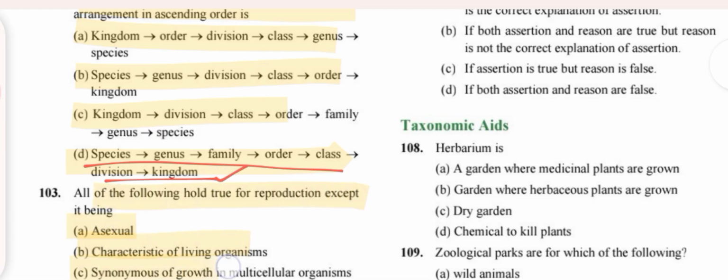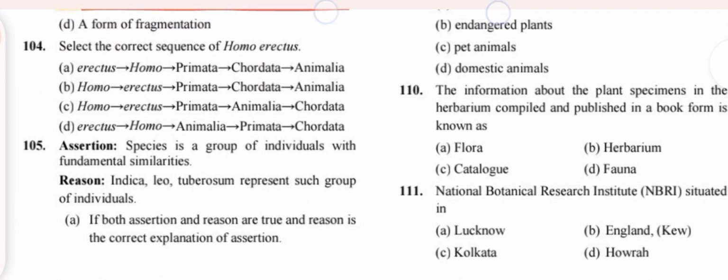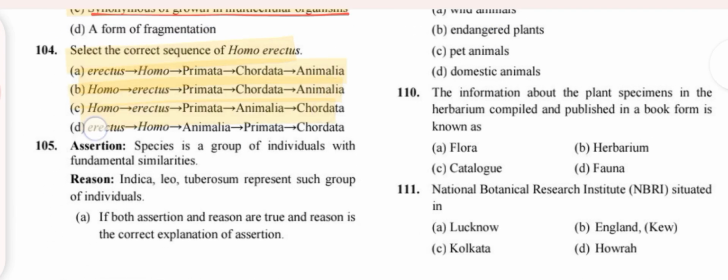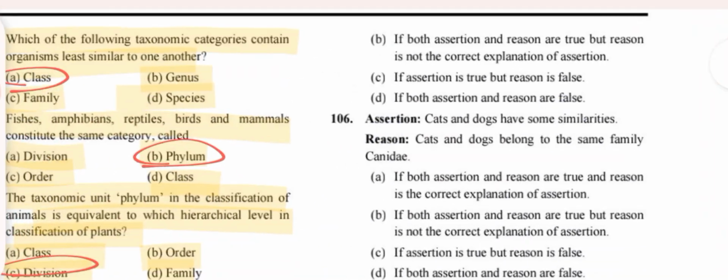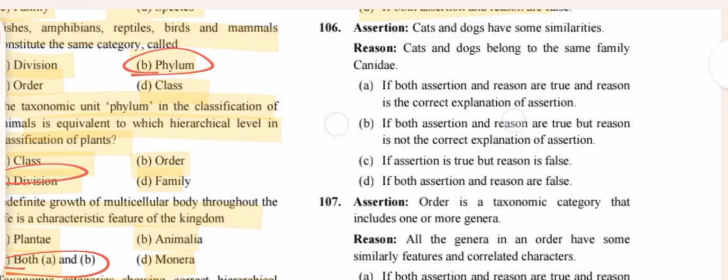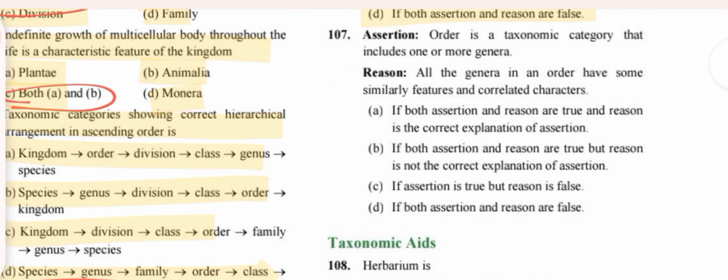All the following hold true for reproduction except synonymous growth of multicellular organisms. Select the correct sequence of Homo erectus. Option A. Here the answer is option B. Both assertion and reason are true but reason is not the correct explanation. Explanation. Next here. Order is a taxonomic category that includes one or more genera.